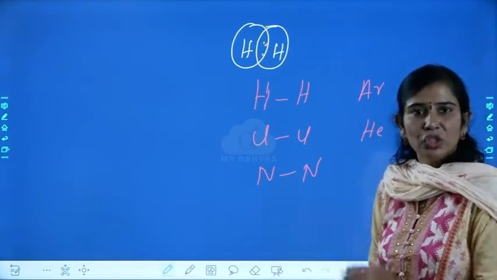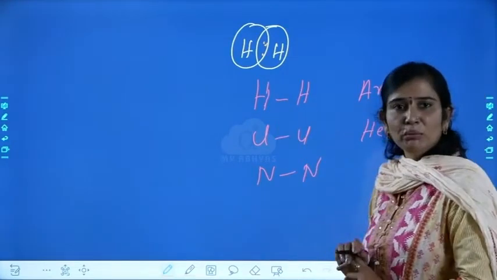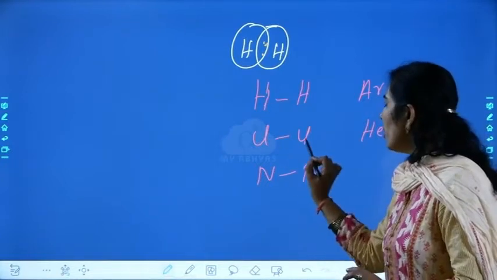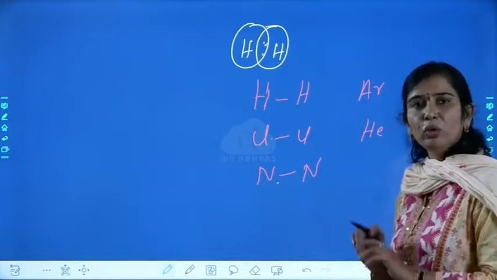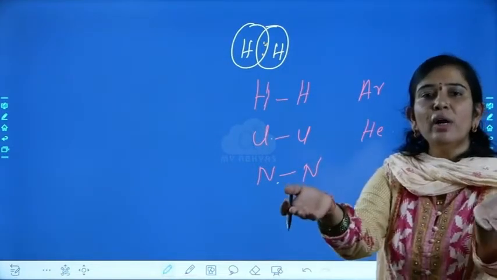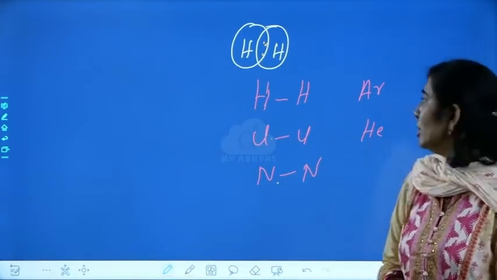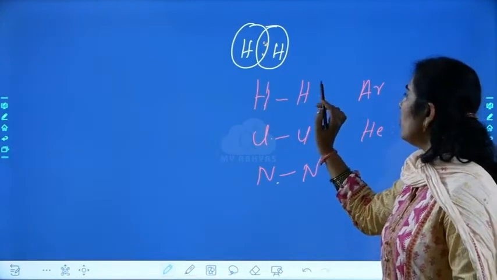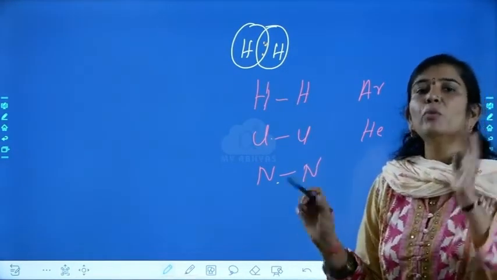But there is no charge. Like this, there is a formation of a bond between 2 chlorine atoms, and between 2 nitrogen atoms. That is because of the overlapping of individual, same atoms. Such molecules where the bond is formed are non-polar in nature.